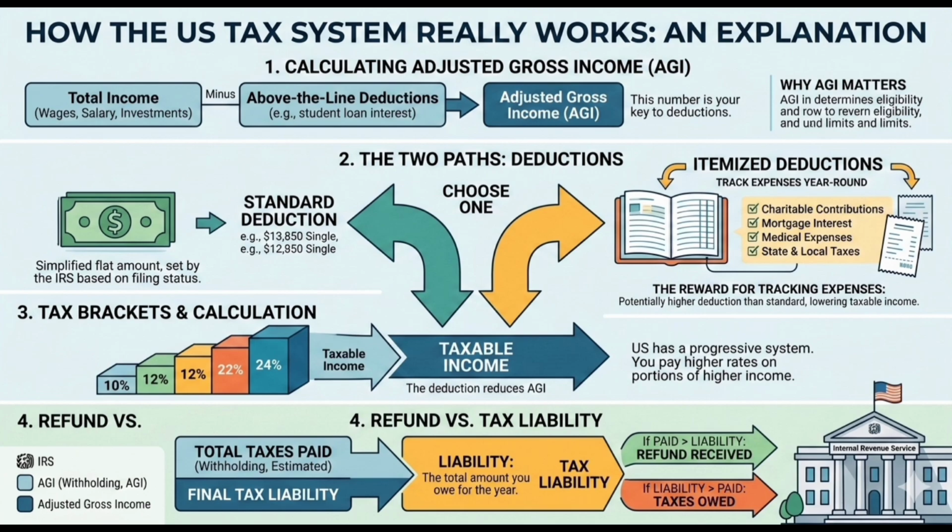Lowering taxable income by choosing the larger deduction, itemized. You effectively lower your final taxable income, the $25,000 in the diagram example. Increasing the odds of a refund: lowering your taxable income directly reduces your final tax liability. If your liability is lower than what you paid, your refund increases.